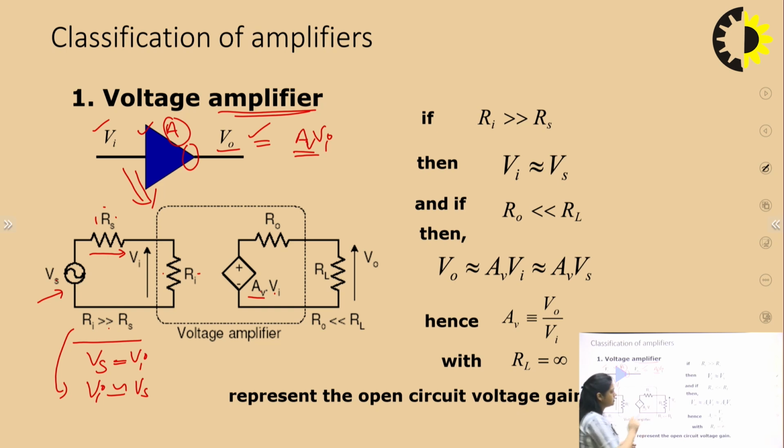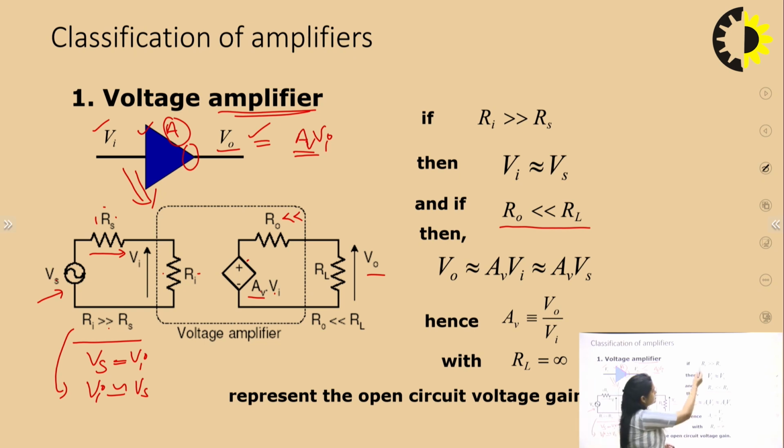Now come to the output side. Here it is written that R output should be very less. So obviously if RO is very less, that means the complete output which is generated at the output node will be transferred at the output. So in case of a voltage amplifier, input impedance should be very high and output impedance should be very low.